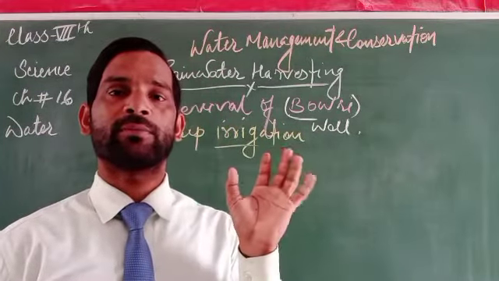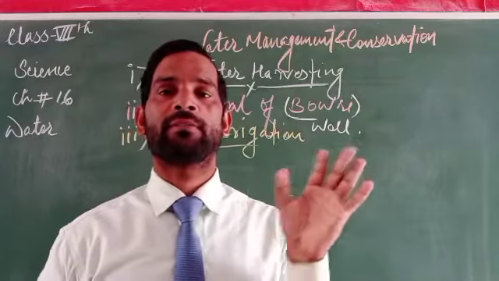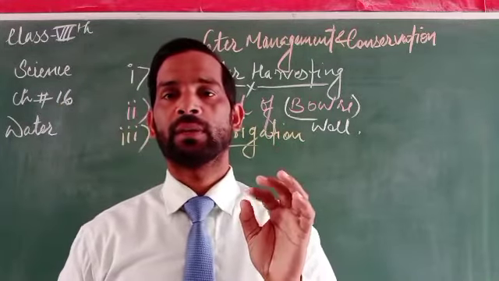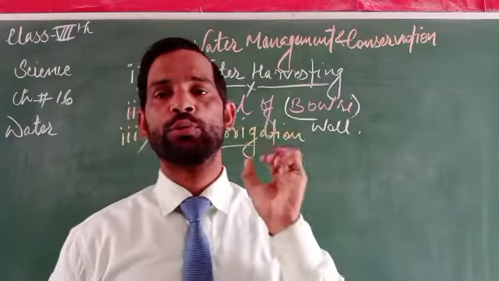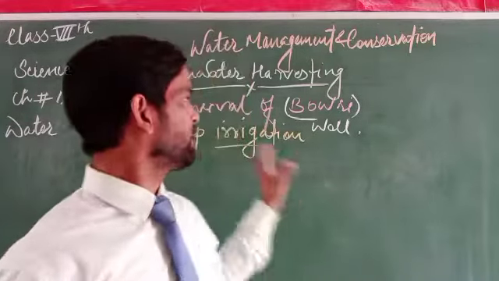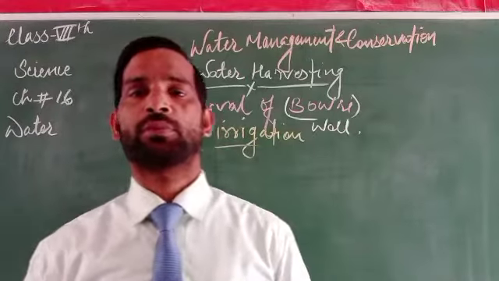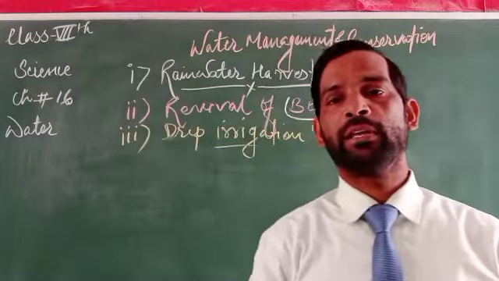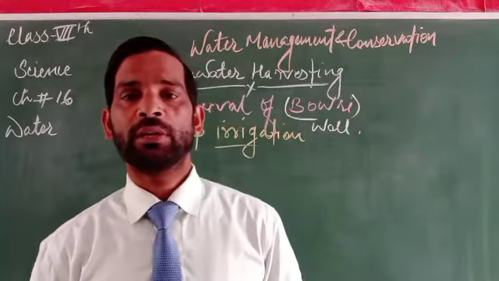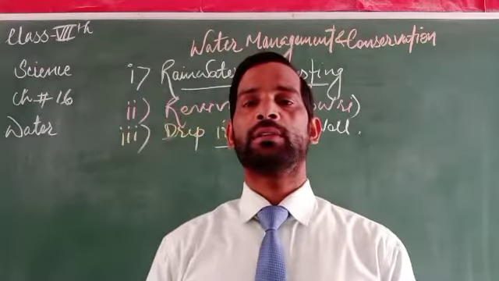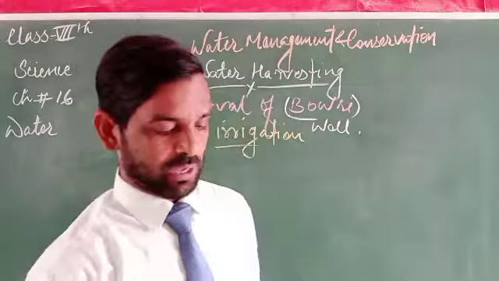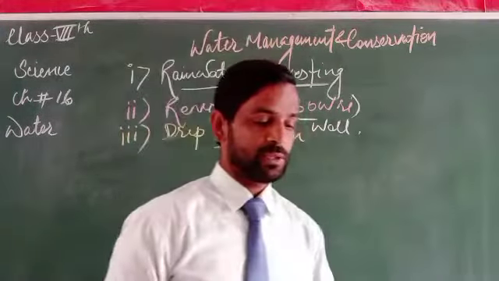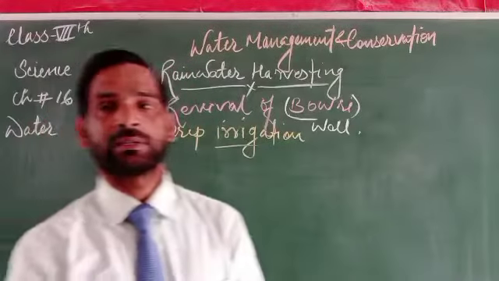So for restoring the water, wasted water that can be consumed again can also be used by the irrigation medium. So drip irrigation is the medium through which we can conserve the amount of water that we have already wasted. These are some of the sources by which we can conserve water, and water management can take place in this way.